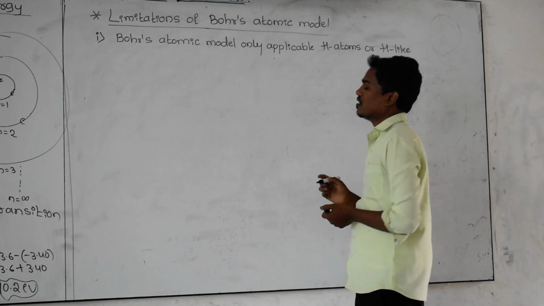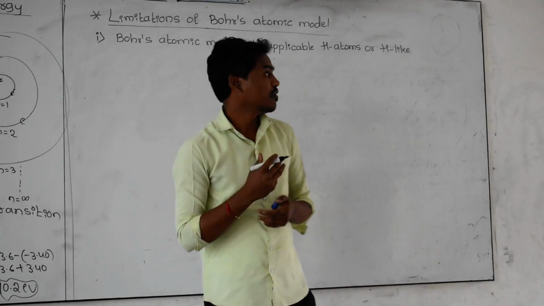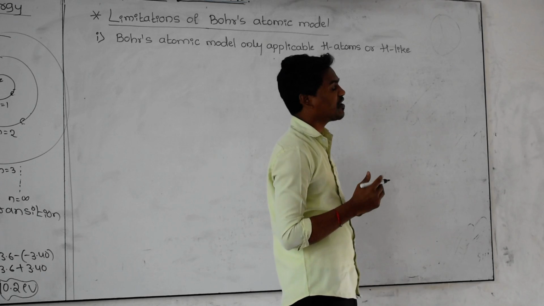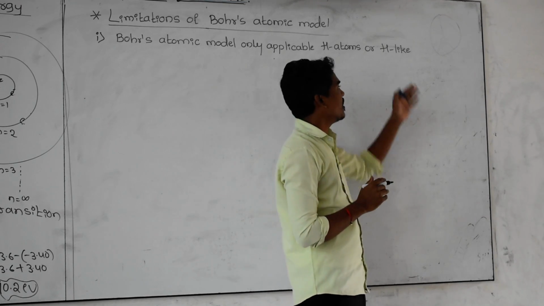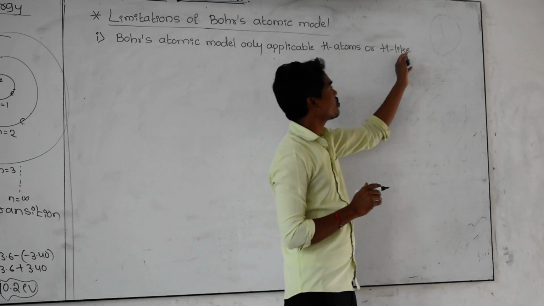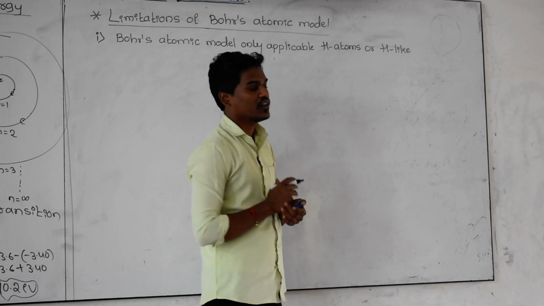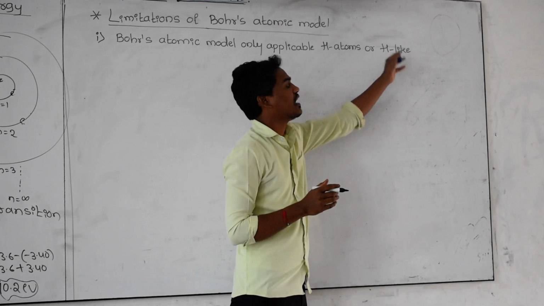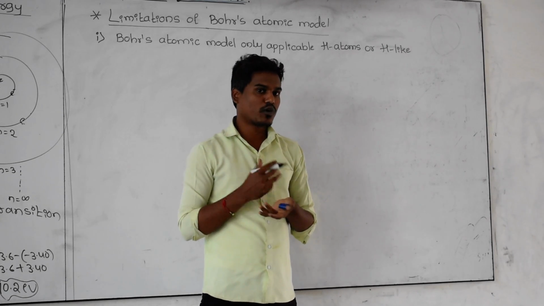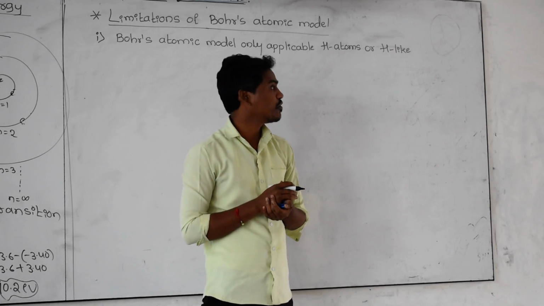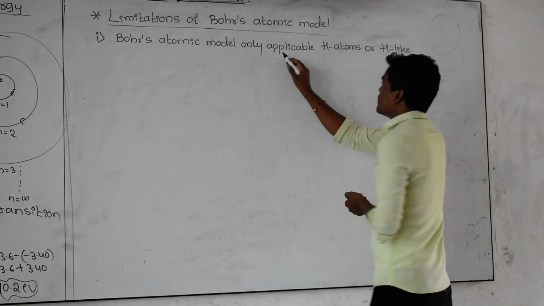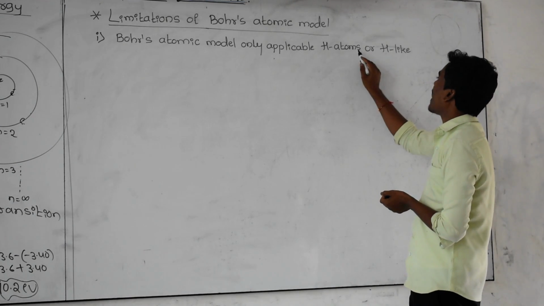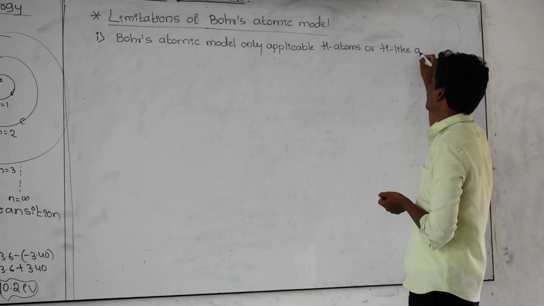If an atom is having only one proton, then that atom is also called a hydrogen atom. The atom which is having only one proton is called a hydrogen-like atom. There is one more word, hydrogenic atoms, that we also use. Only the hydrogen atoms or hydrogen-like atoms are covered by this atomic model.